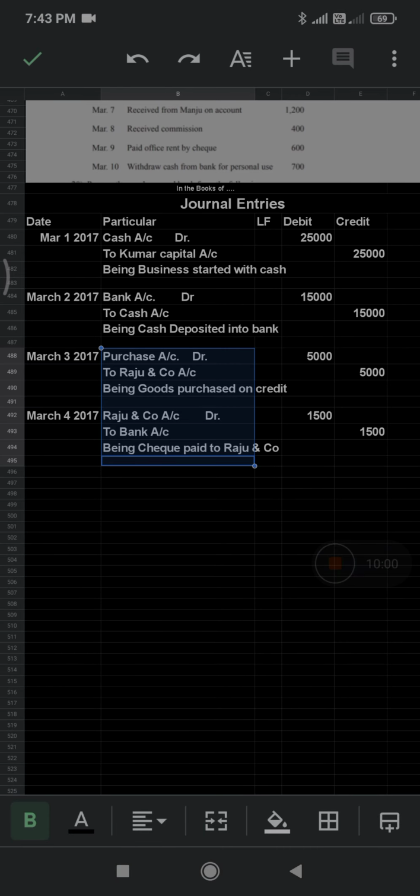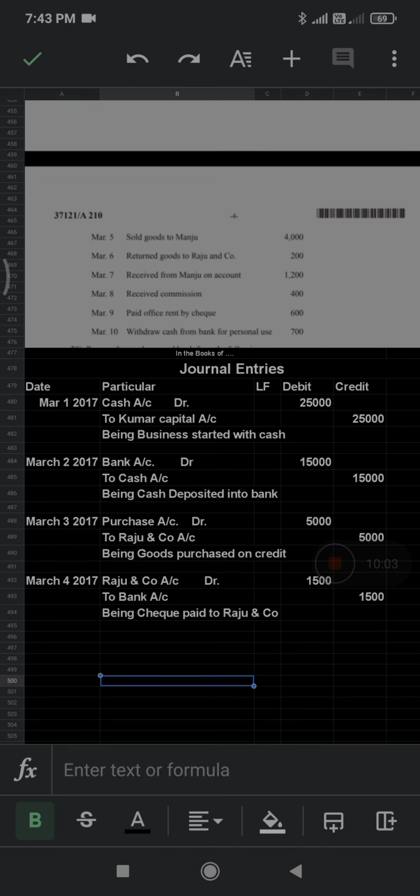Okay, we'll go for the next entry. Sold goods to Manju, rupees 4,000. Sold is nothing but we did the sales. Whom did we sell to? We sold to Manju. Again, we should see whether the word cash is mentioned here. No, the cash word is not mentioned, which means we sold goods to Manju on credit only. Whenever the word credit comes, we should take Manju. Manju is a receiver.